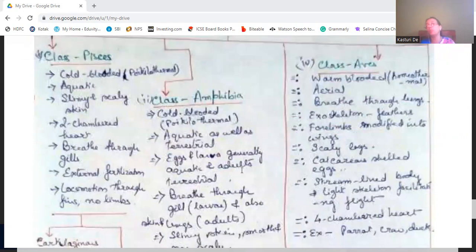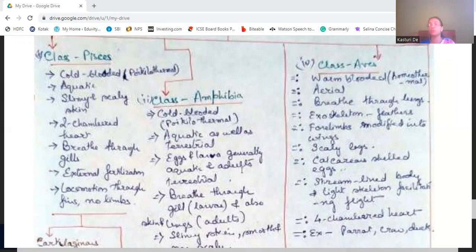Then we come to class aves. They are warm-blooded, that is homeothermal. They are aerial, that is they fly in the air. They breathe through their lungs. Their exoskeleton is feathered, and they have 4 limbs, of which the forelimbs are modified into wings. Their legs are scaly. They lay eggs with calcareous shells. Their body is streamlined, and the skeleton is light, which helps them to fly.